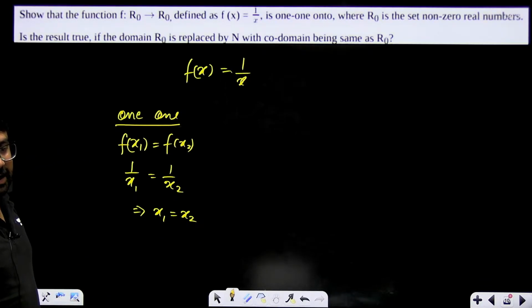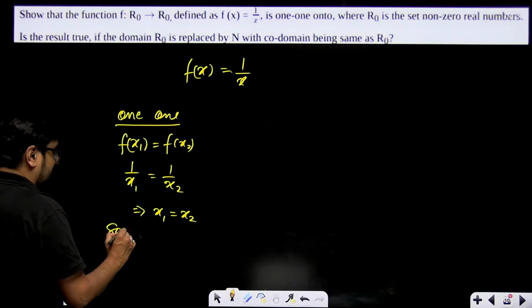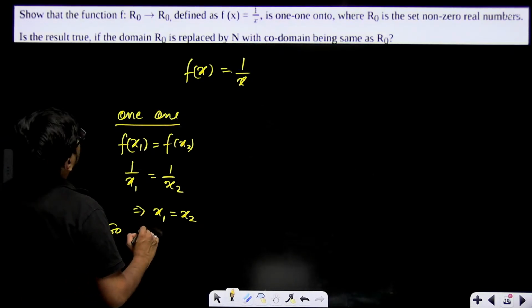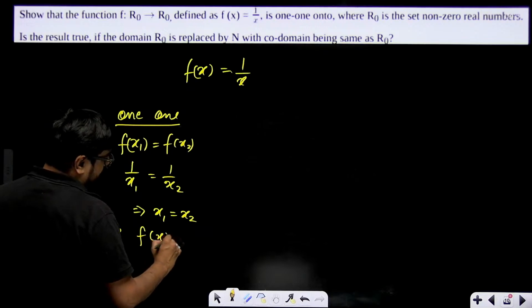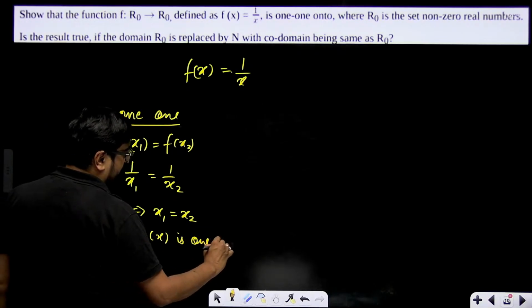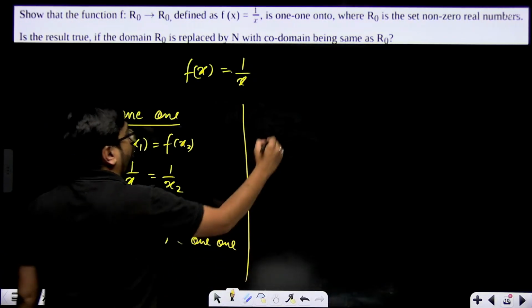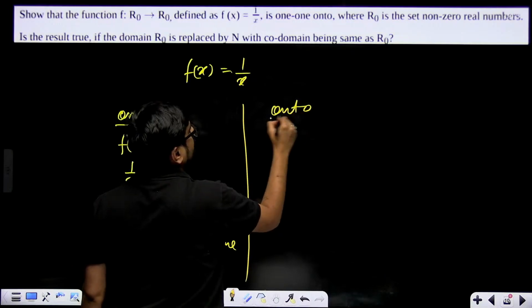This means that x1 is equal to x2. Right? So we'll simply write f of x is 1-1, definitely 1-1. Correct? Now onto. Now we'll show that it is onto also.